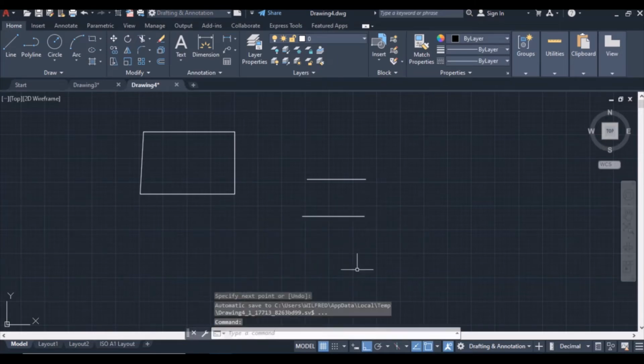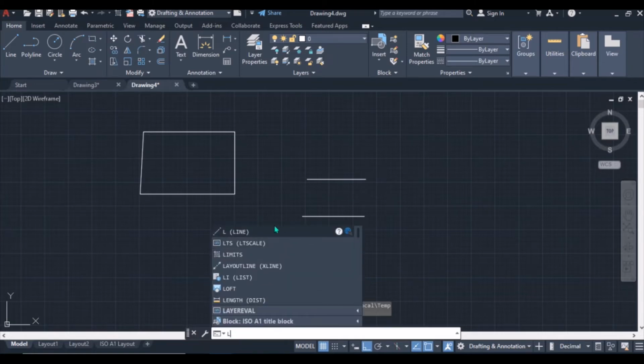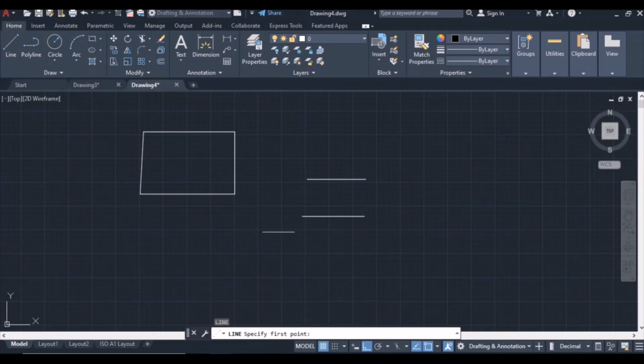Or I can type its alias, the alias of line is just L, you see it is highlighted here, and I just type L, I can easily draw my own line here. So this one is the command line. You can just call what you want to do and do it in an easy way.